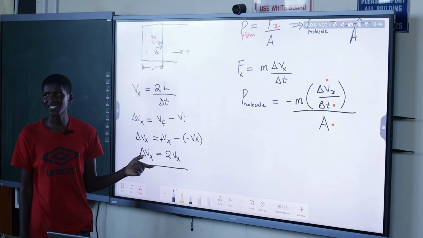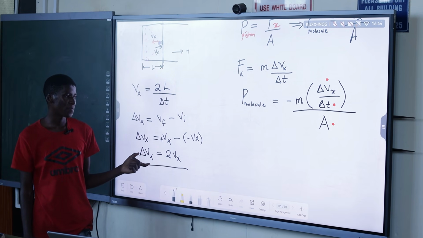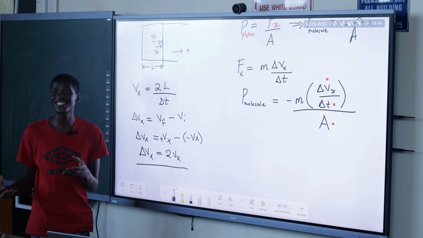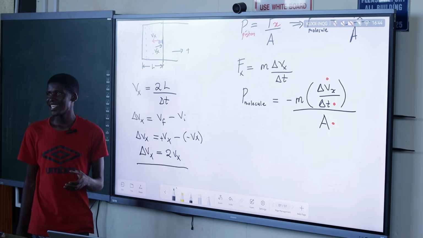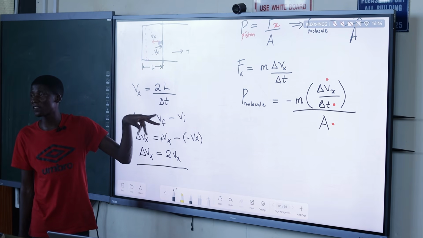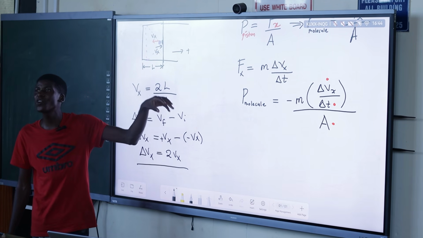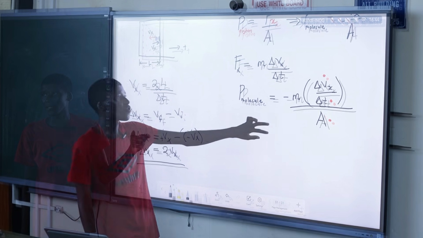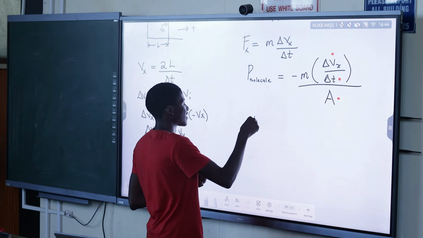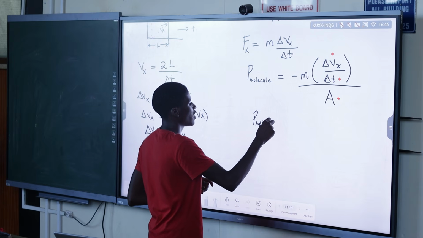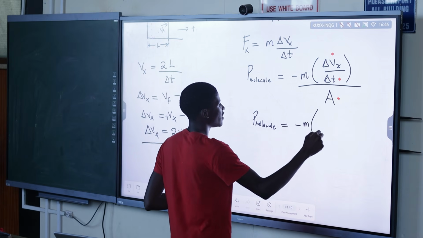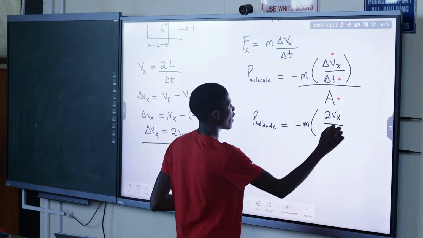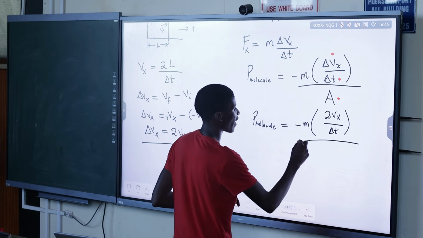So the change in velocity is 2Vx. It is not zero for the change in velocity. Let's be very careful. It's not zero if velocity comes with its direction into consideration. Yes, the speed is not changing, the magnitude of the velocity does not change. But because of the direction, we have a change in velocity. So where there is delta Vx in our equation, we now say this is negative m into 2 times Vx over delta t.